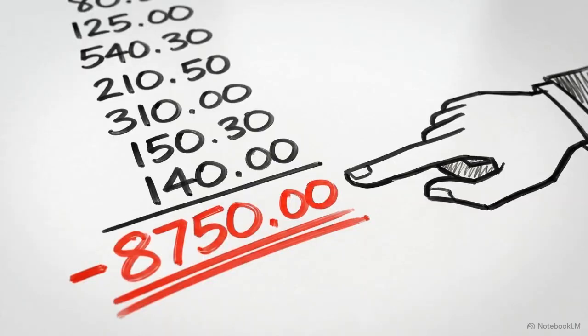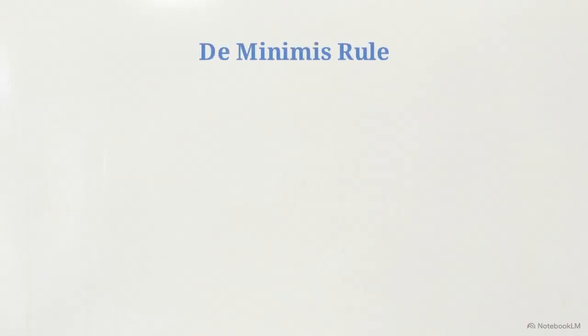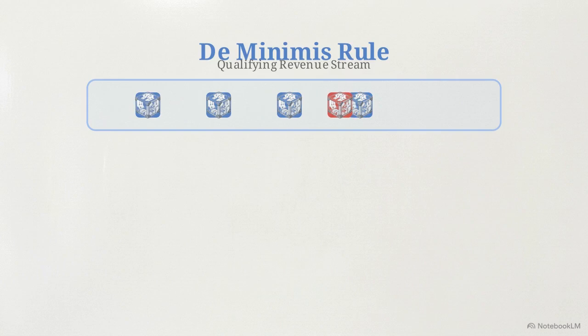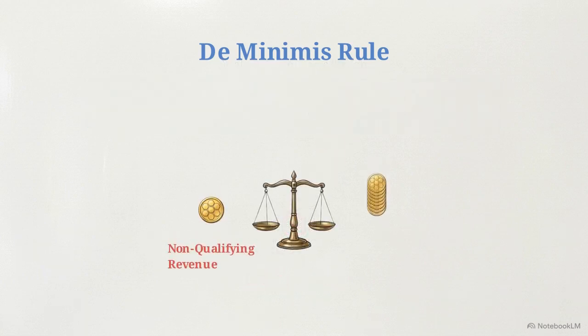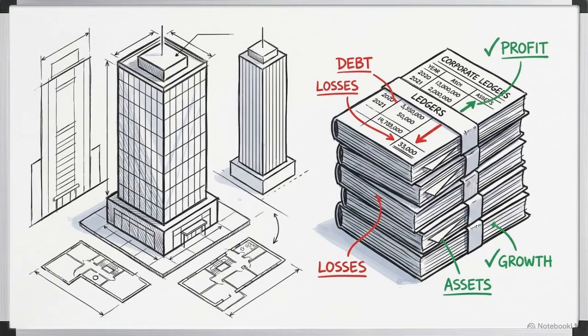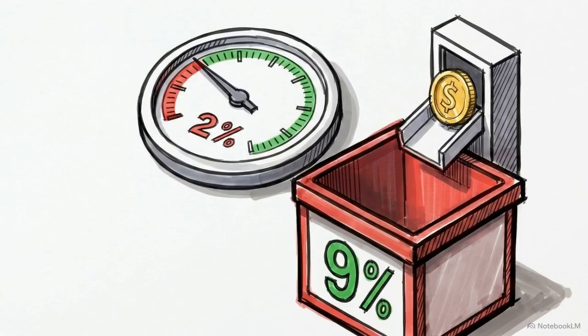Because a single non-qualifying transaction could jeopardize an entire entity's tax status, the law provides a margin for error. This is the de minimis rule. It acts as a safety harbor for small amounts of non-qualifying revenue. To stay within the safe harbor, non-qualifying revenue must not exceed 5% of total revenue, or 5 million dirhams, whichever is lower. Certain revenues are removed from this calculation entirely, such as income from mainland immovable property. While property income is taxed at 9%, it does not count toward the 5% threshold that could disqualify the entire entity.